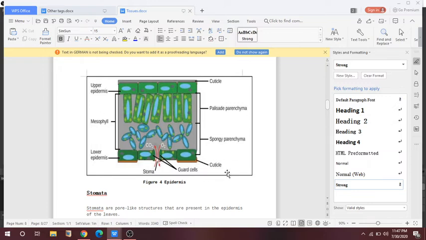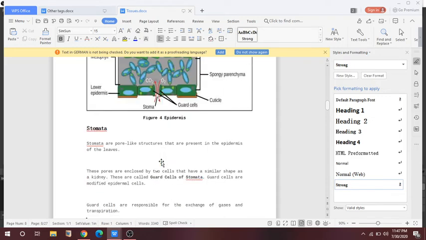The structure ends with the cuticle, and you can see here the guard cell and the stomata. Stomata is a structure present in the leaves that is responsible for the exchange of gases. So these are the guard cells present in the lower epidermis.